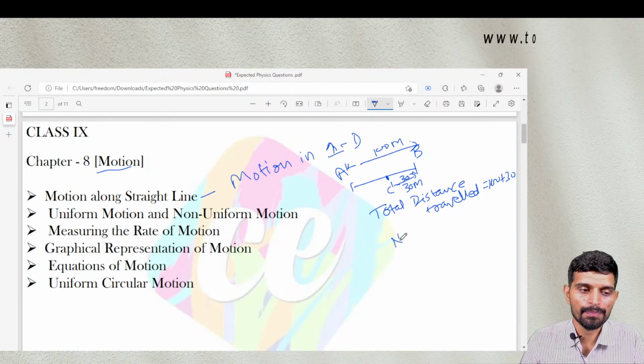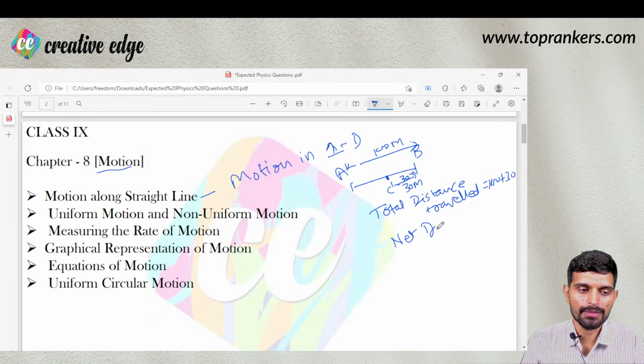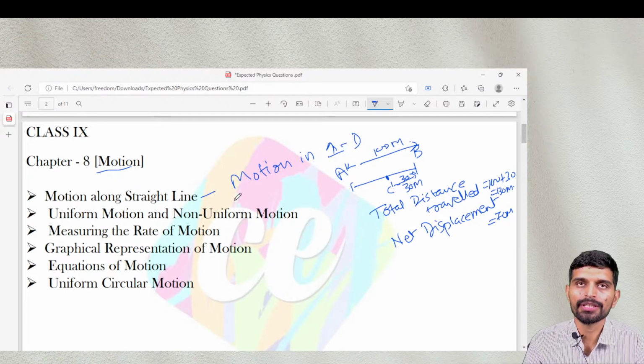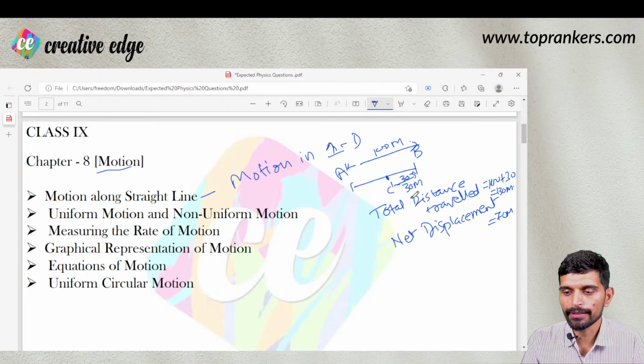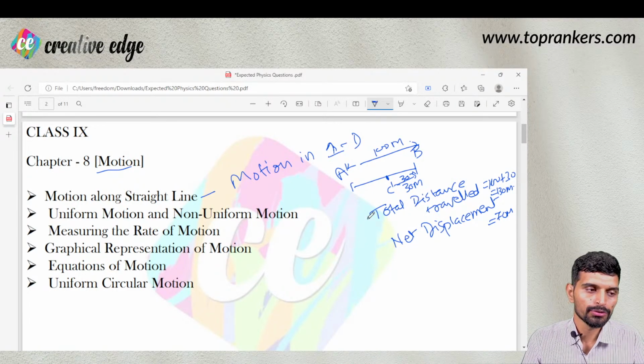And the net displacement would be 70 meters, right? So motion along straight line will have questions like net total distance traveled or net displacement. So these are the basic terms or basic questions that are possible.